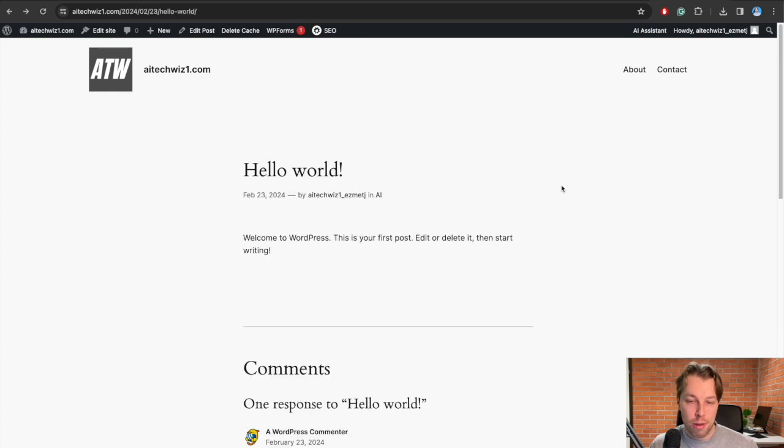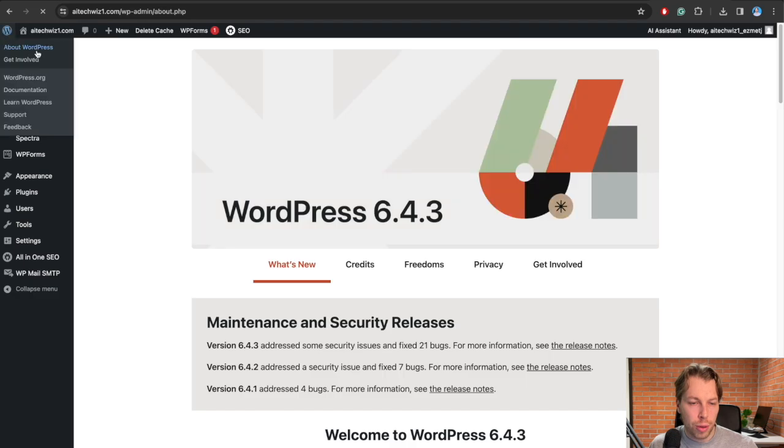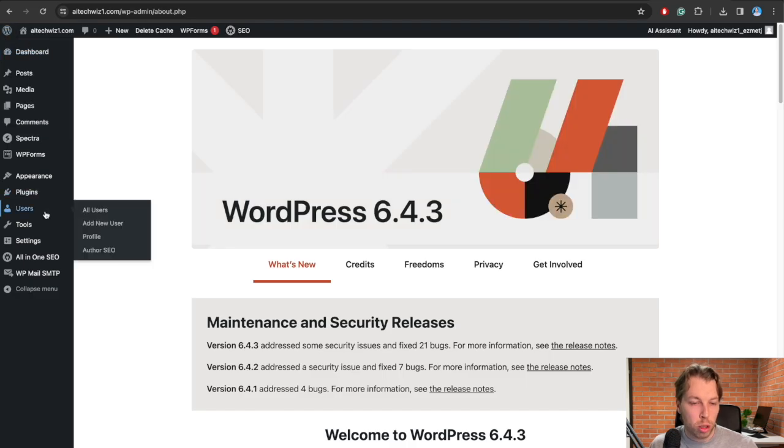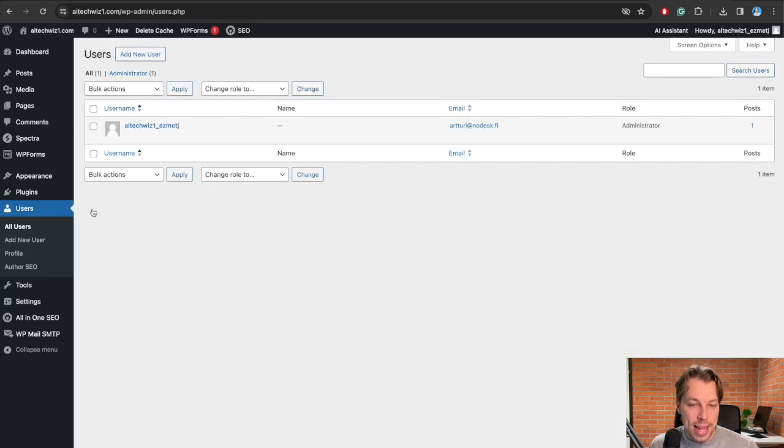But then let's also change the name of my account. As you can see, this is myself, but it doesn't resemble a name because it's this automatically generated name. So I want to get rid of that as well. To do that, I can go to the left-hand side to the WordPress dashboard, and then click on users, all users, and then click on edit. So this is the user that you saw on the front page. I'm going to click on edit.